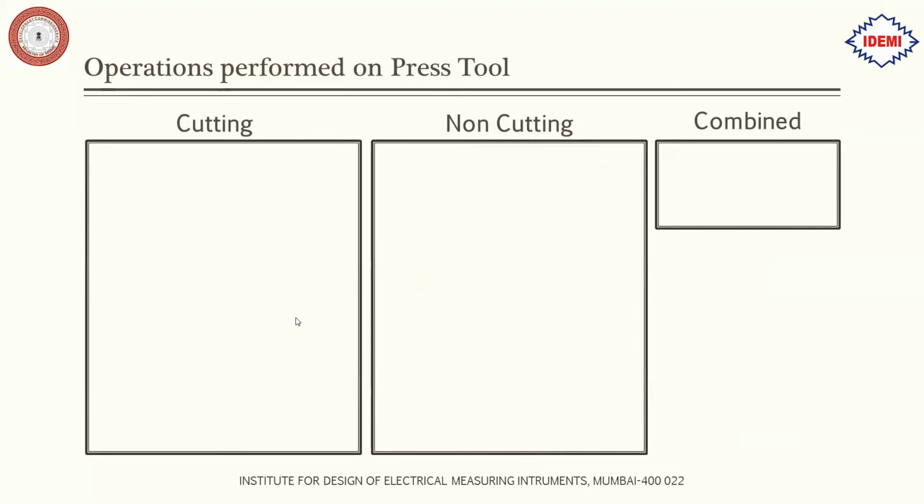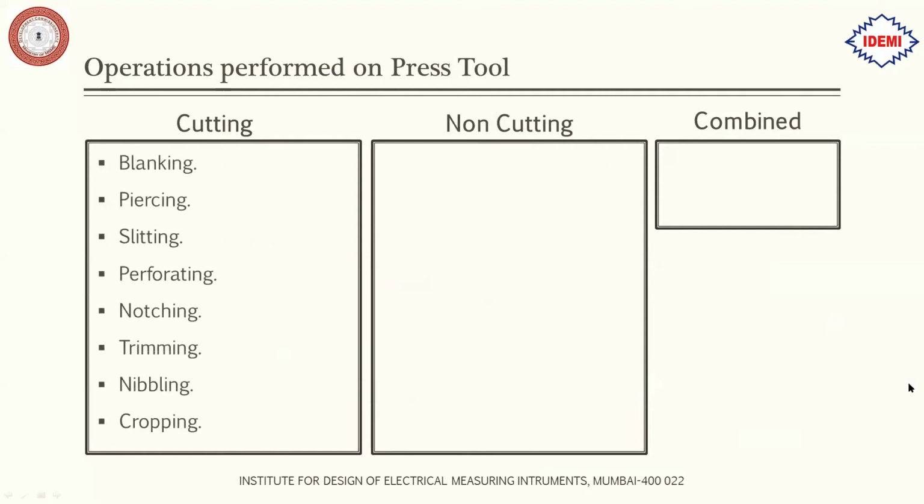So let us see some of the operations that are performed on a press tool. First we will see the cutting operations. In cutting we have blanking, piercing, slitting, perforating, notching, trimming. All these are the operations. I have a video, I can show you that.